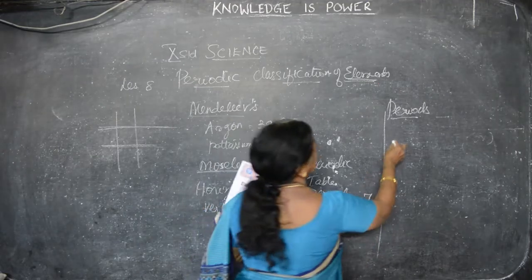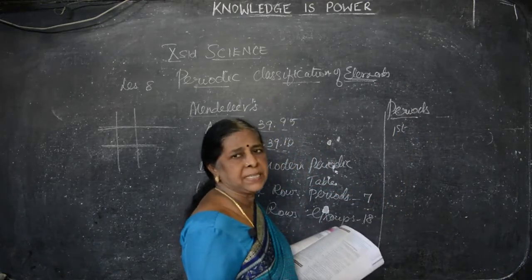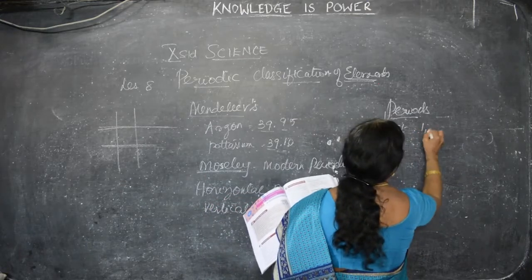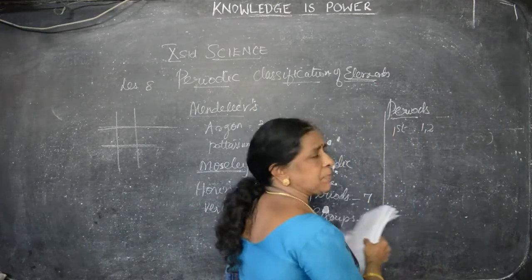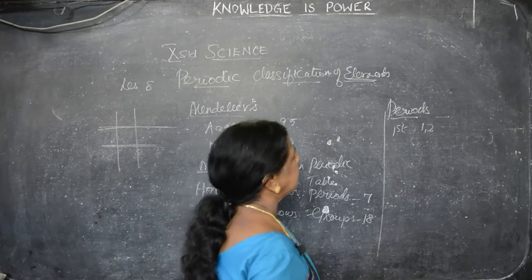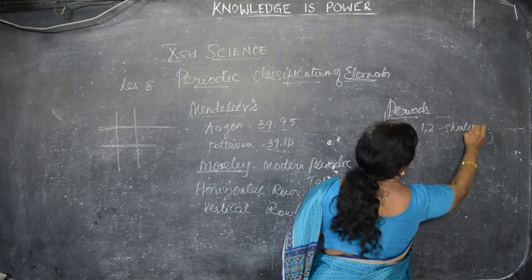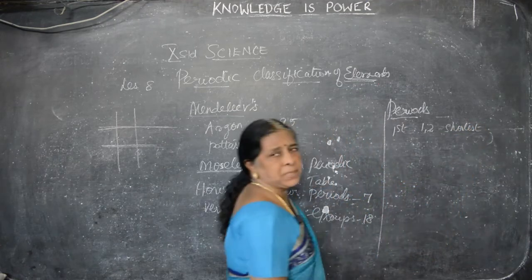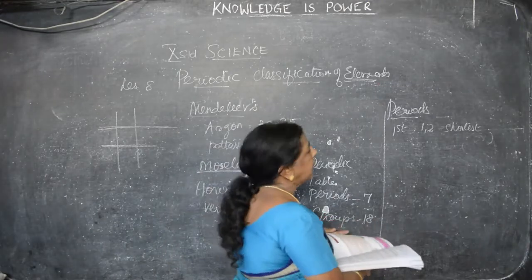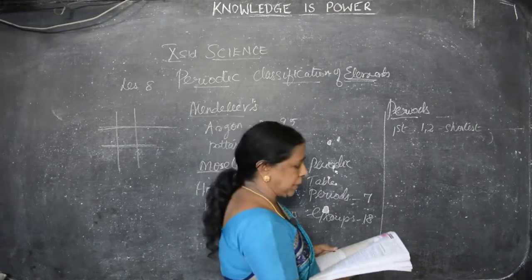First period, that is the lowest atomic weights. The arrangement has atomic numbers 1 and 2 only. That is the elements which possess atomic number 1 and 2. That is the first period. It is the shortest one. Hydrogen and helium are placed here. Hydrogen atomic number is 1, helium atomic number is 2.